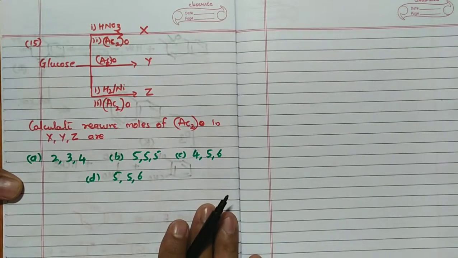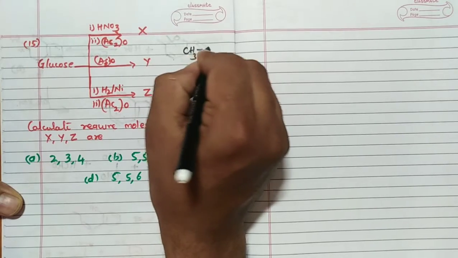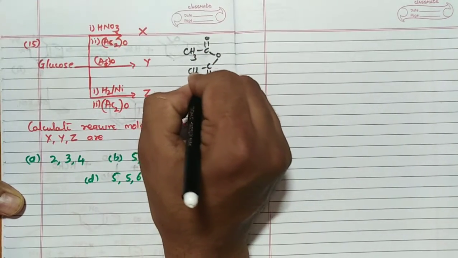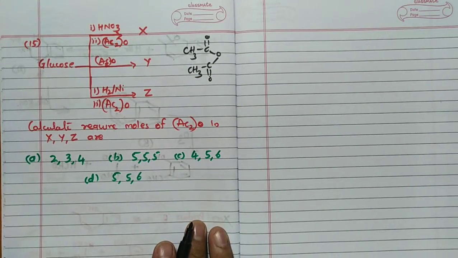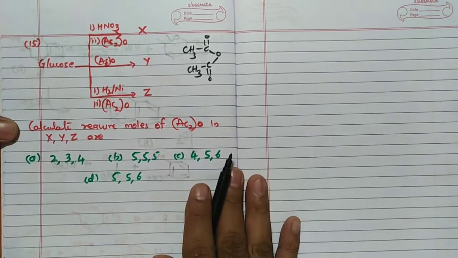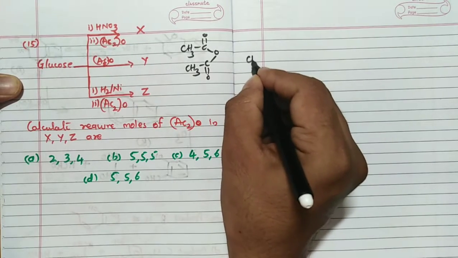Then the 15th one: glucose, HNO3, Ac2O. Ac2O means acetic anhydride, like this, CH3, C double bond O. We know that a pentaacetate derivative is going to form from glucose, right? Why is it so? I will show you the reaction in this particular case. So see the reaction. Glucose, I will write it like this.